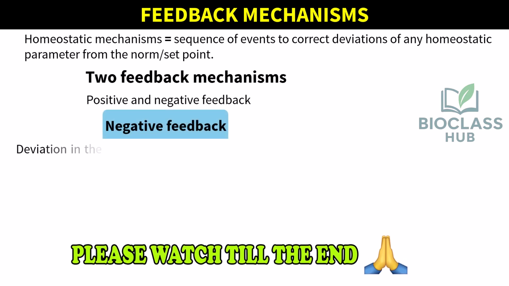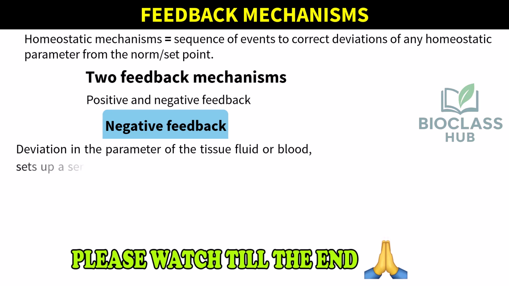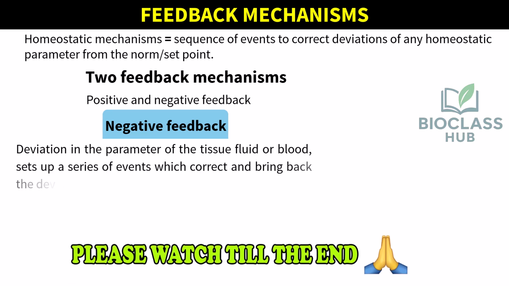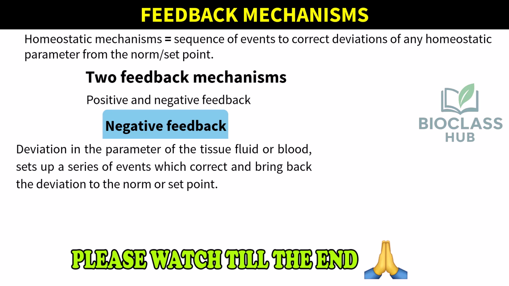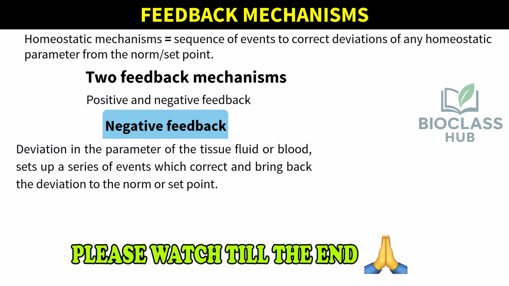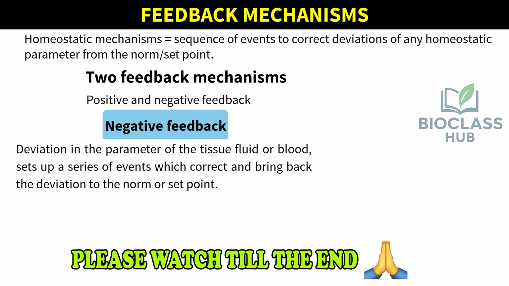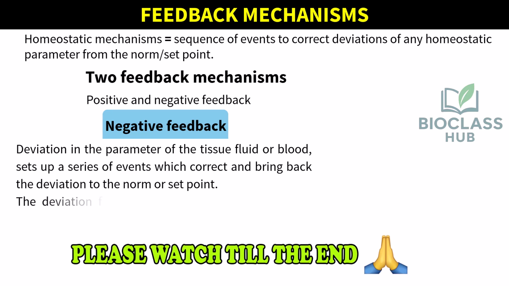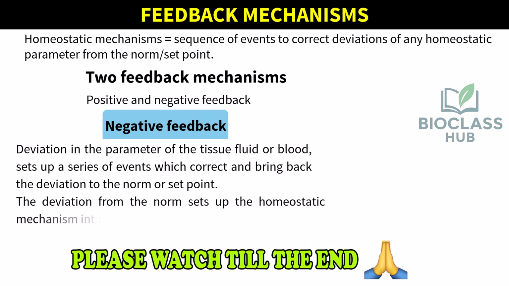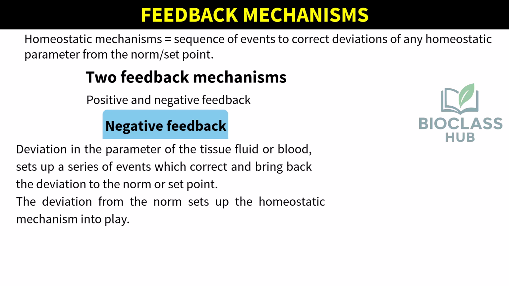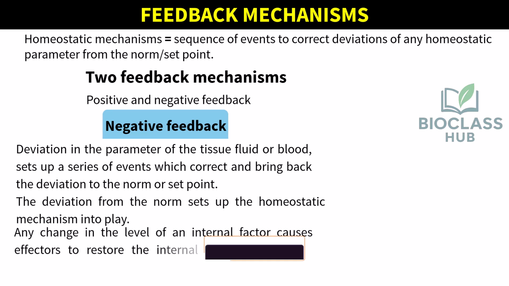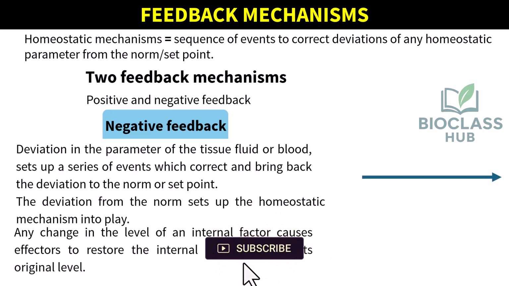Negative feedback. This is a homeostatic control mechanism where a deviation in the parameter of the tissue fluid or blood sets up a series of events which correct and bring back the deviation to the norm or set point. The deviation from the norm sets up the homeostatic mechanism into play. Any change in the level of an internal factor causes effectors to restore the internal environment to its original level.